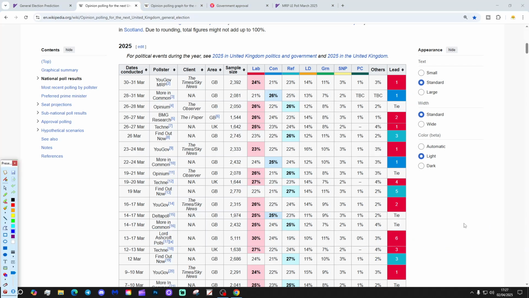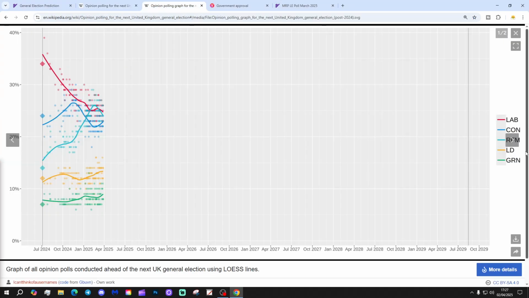So those are most of the polls that we had during March, and that the prediction from Electoral Calculus is based on. Note, we still haven't had an Ipsos or an Ipsos Mori poll yet. Still waiting for one of those to come after the general election.